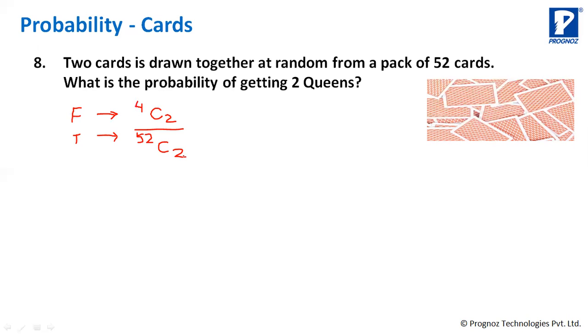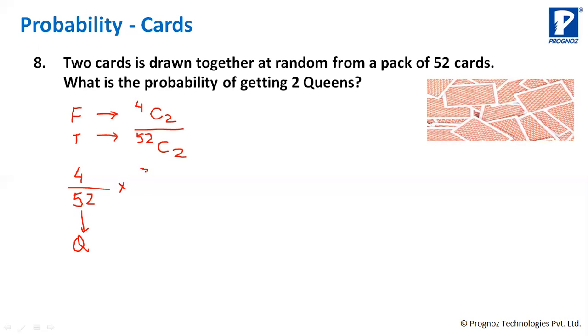The other way is, first time when you take out one queen, what is the probability? 4 by 52. Okay, total number of queens are 4. Now at this point you have taken out one queen. Okay, then this is an and condition, this and this.